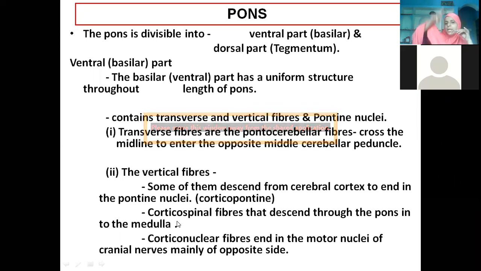We also have vertical fibers. Vertical fibers are nothing but the ascending and descending tracts that we have. Descending tracts are moving from the cerebral cortex to pons. We call them corticopontine. We have corticospinal and corticonuclear fibers. These are running in a vertical direction in a straight line. Pontocerebellar are those transverse lines, on either side of that basilar sulcus.